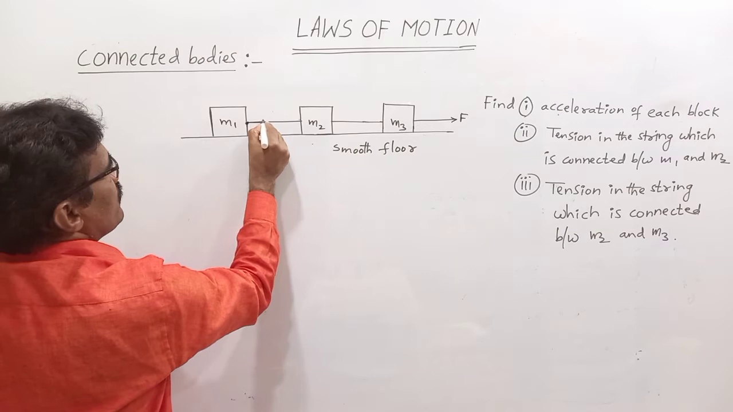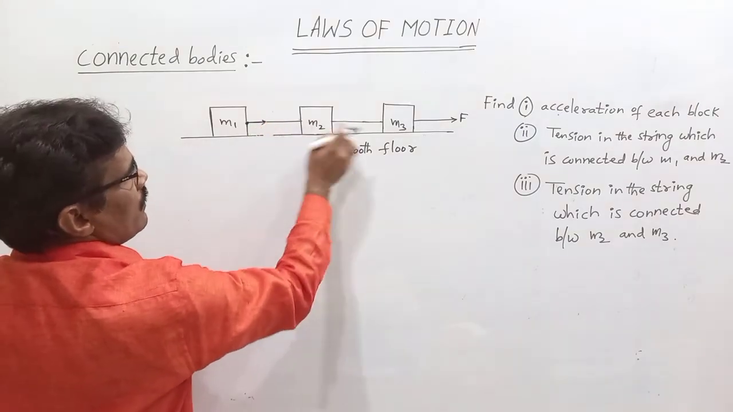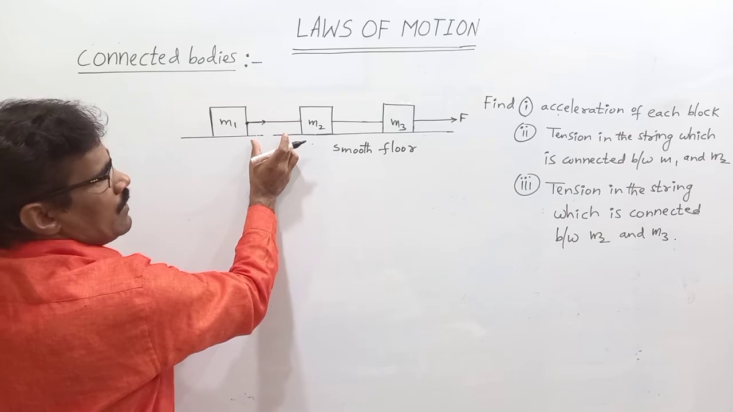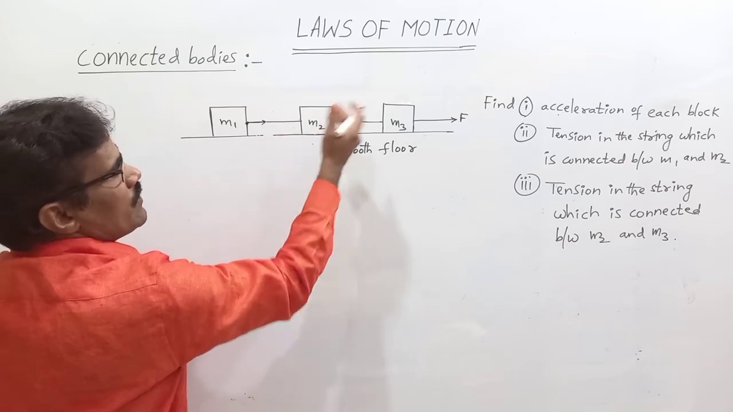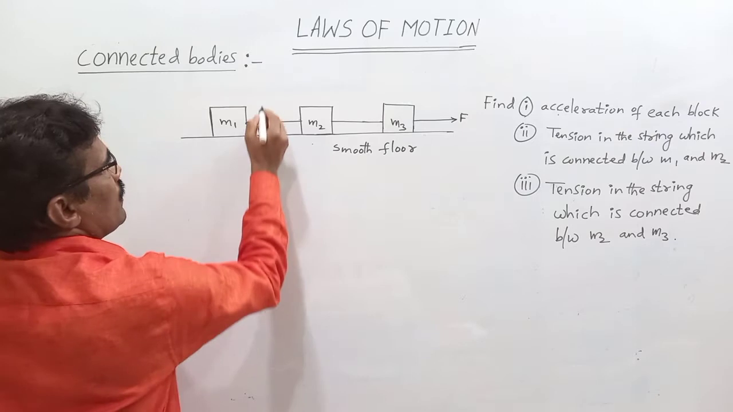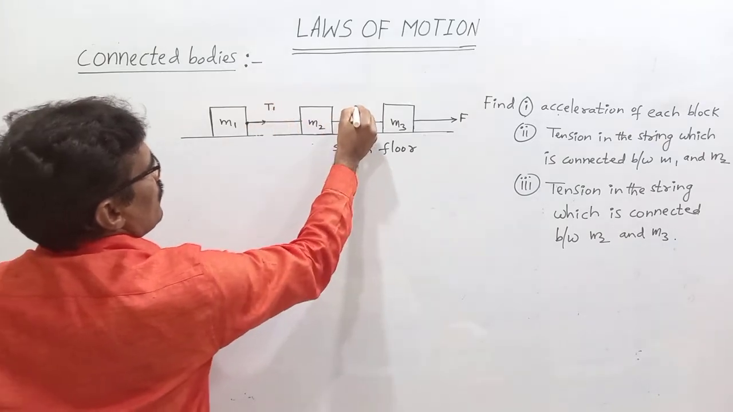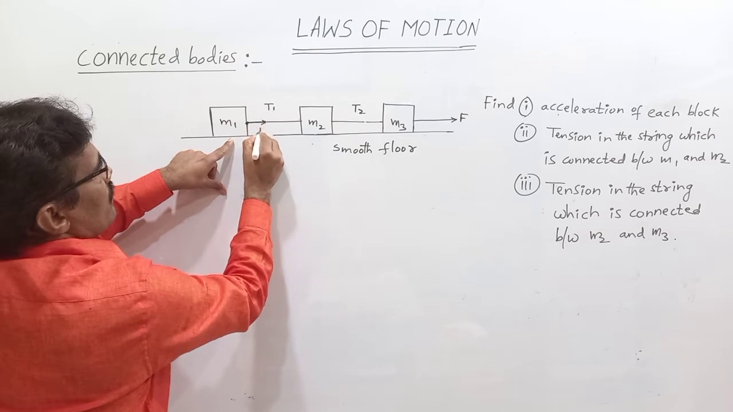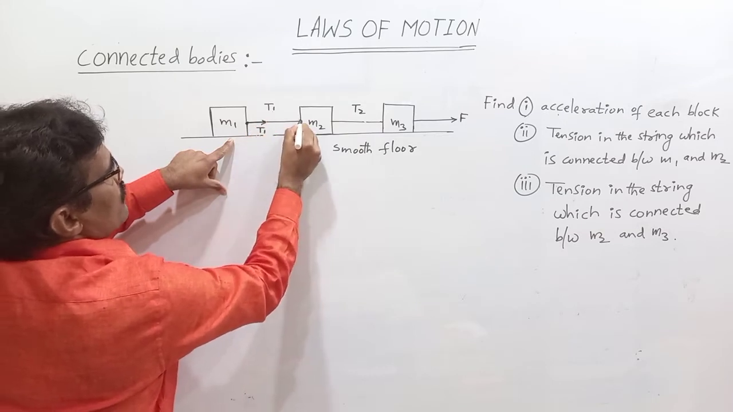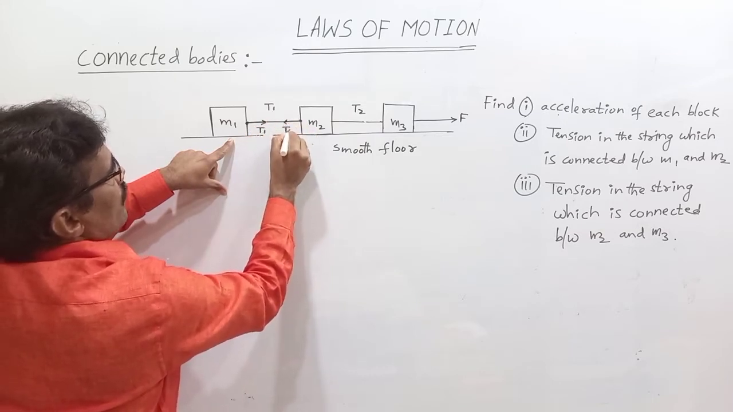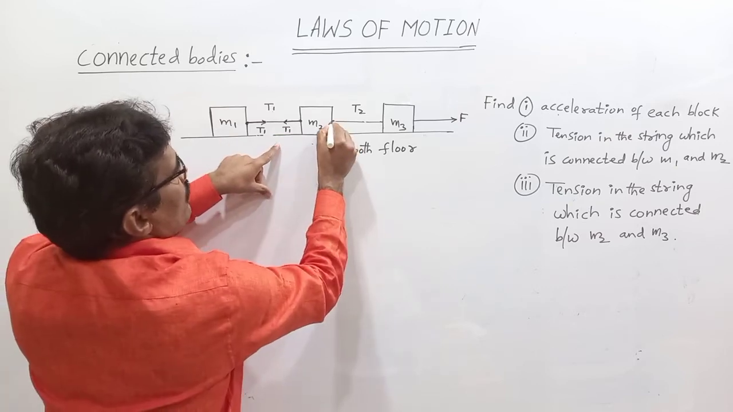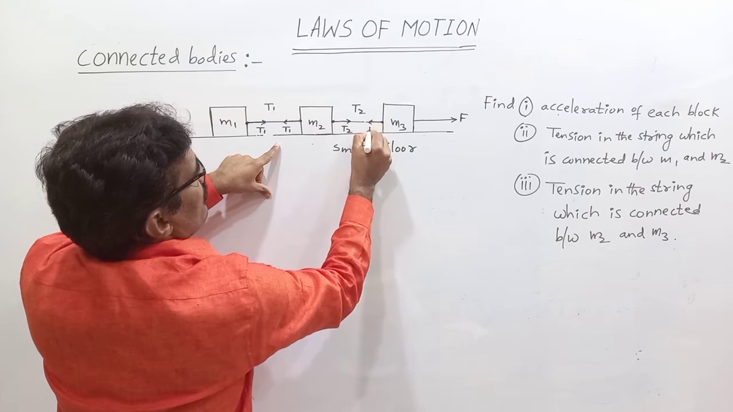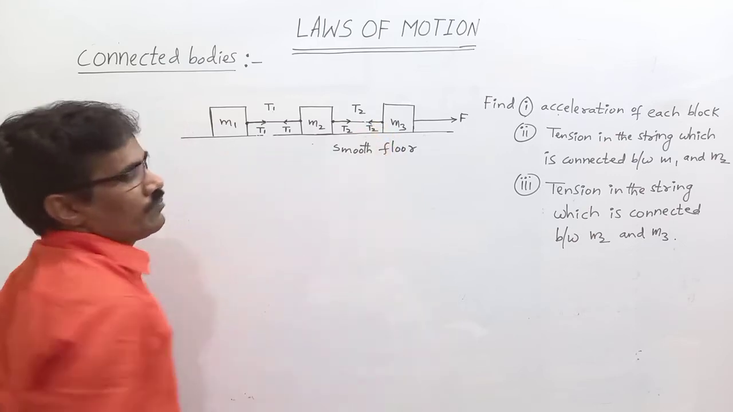Tension direction is this side. Here 2 strings are there. That's why for a given string, tension is the same. Here the string changes, so the tension also changes. Here T1 is the tension, here T2 is the tension. So tension direction here is this side, T1. For this one it is this side. What about the tension here? T2, this side. Tension at this point is on the left side, T2.